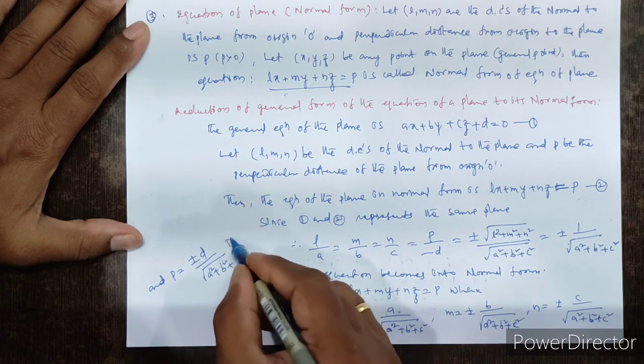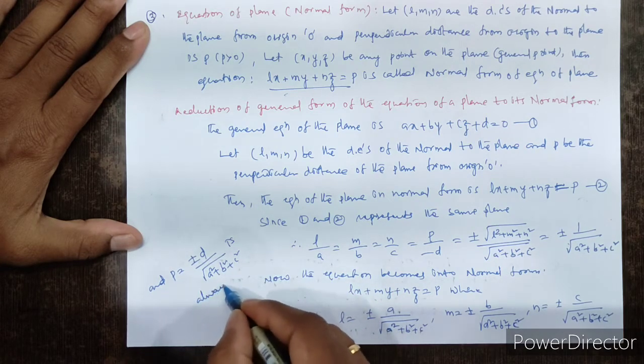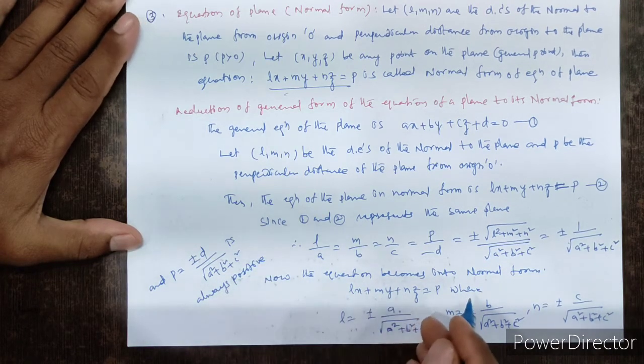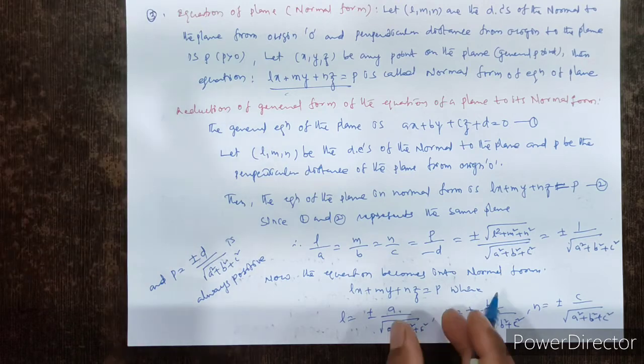P is always positive. That means perpendicular distance P is always positive.